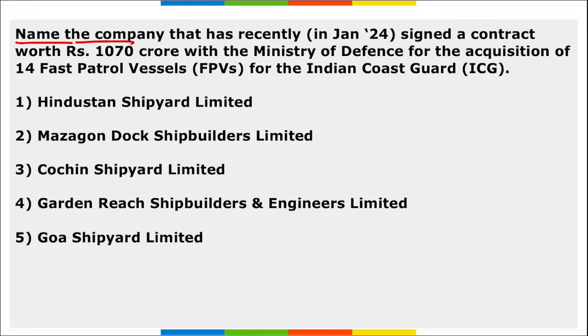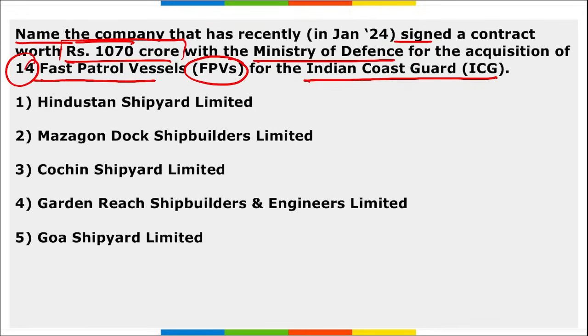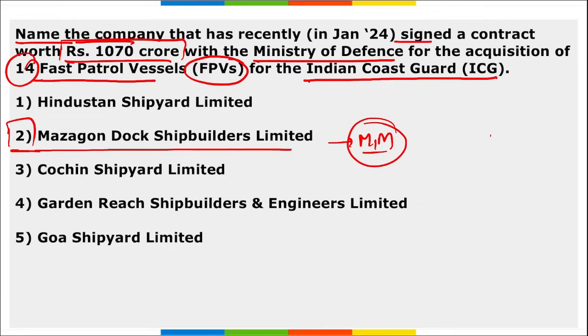Moving on, name the company that has recently signed a contract worth 1070 crore rupees with the Ministry of Defence for the acquisition of 14 FPVs. FPVs are fast patrol vessels and they will be delivered to the Indian Coast Guard. Which company signed this contract? It is Goa Shipyard Limited. Mark this and remember, these FPVs are designed and developed by the shipyard. 14 such FPVs will be delivered to the Indian Coast Guard.